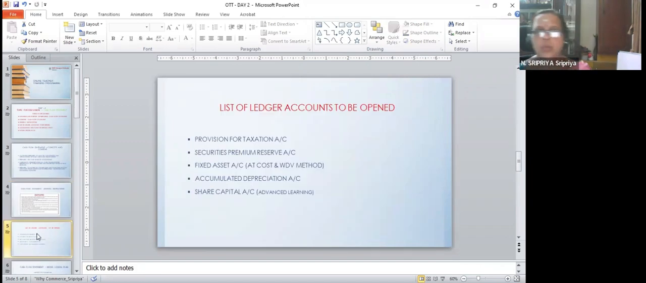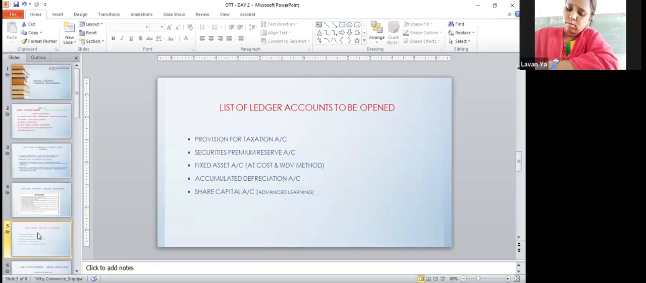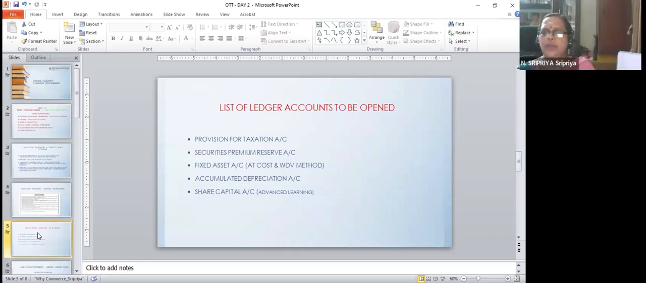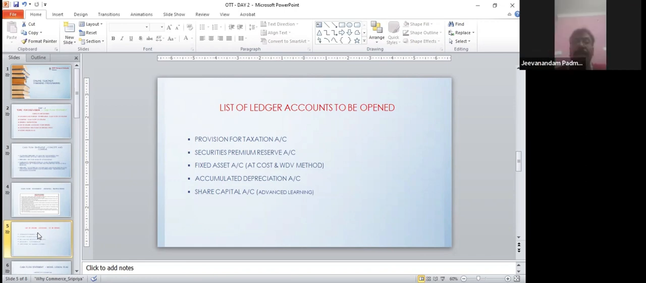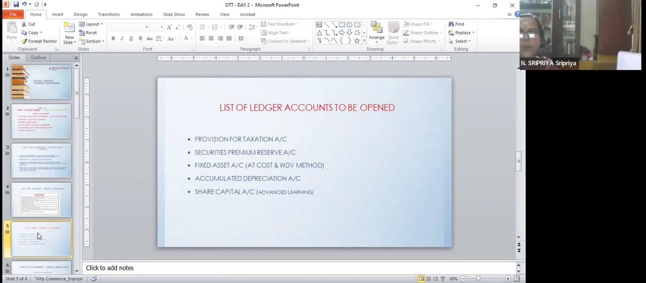Fine. So the probable ledger accounts to be opened, provision for tax account. I think you are comfortable with the accounting treatment of provision for tax account. If only 1 year figure is given, how to do? Can I revise it fully? Please, ma'am. Okay, fine. Now again, I'm using the board.